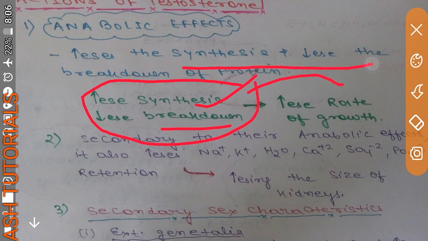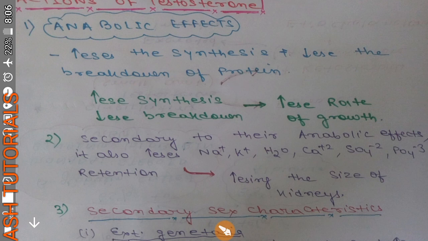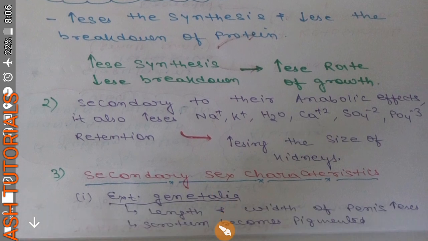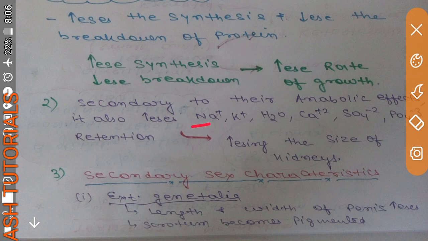So increased synthesis and decreased breakdown of proteins increases the rate of growth. And secondary to the anabolic effect, it also increases retention, because in growth we require sodium, potassium, water, calcium, sulfate. These types of ions are required in growth, so their retention is required during growth. So testosterone also helps in retaining these ions, and while retaining these ions, it increases the functioning of the kidney, so sometimes it also increases the size of the kidney.